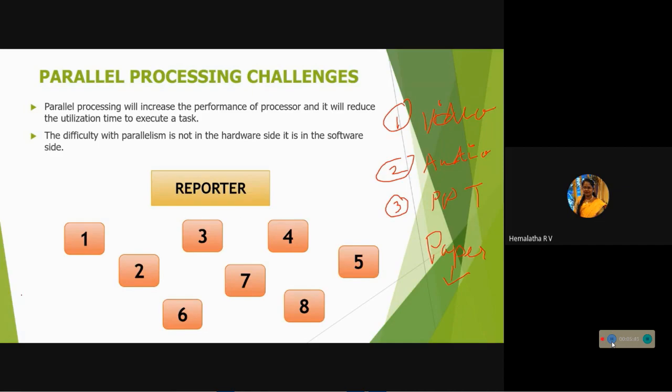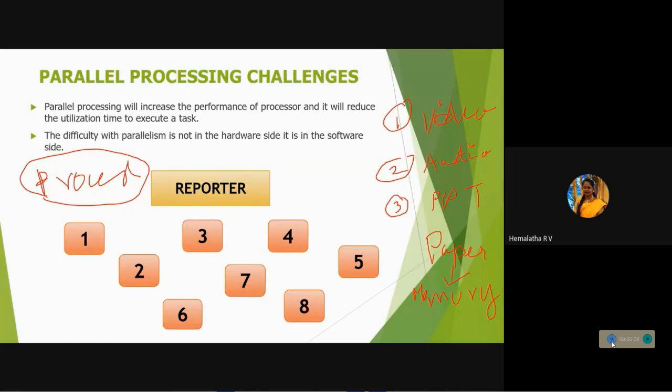So this reporter needs to write a report, so it needs paper, that is, it needs memory. And this reporter needs to sit, so they need a chair. That chair will be called the processor. So if you connect these reporters along with your computer, then you can find out what the parallel processing challenges will be. It will be very easy to understand those things.